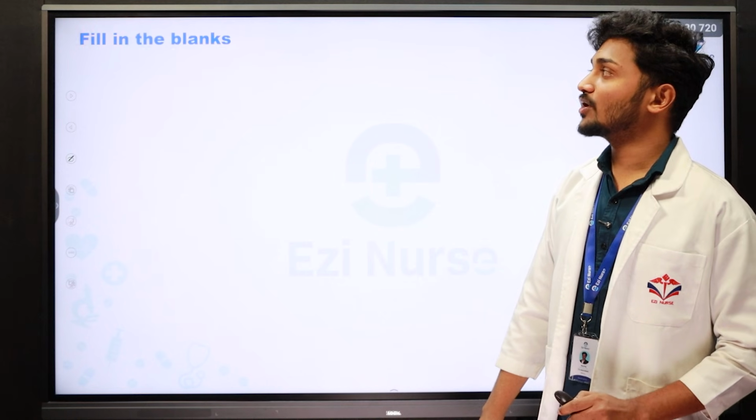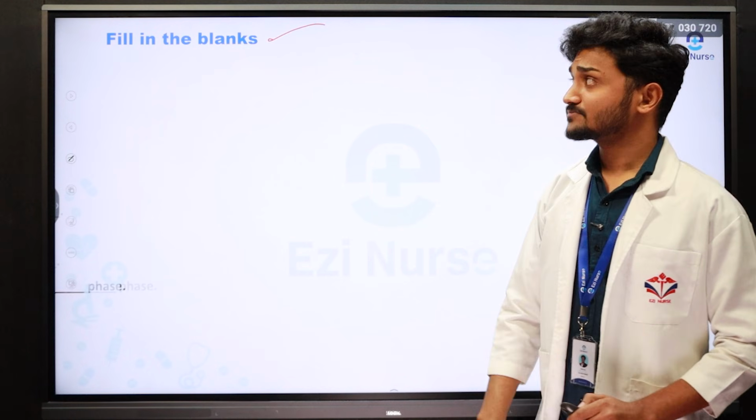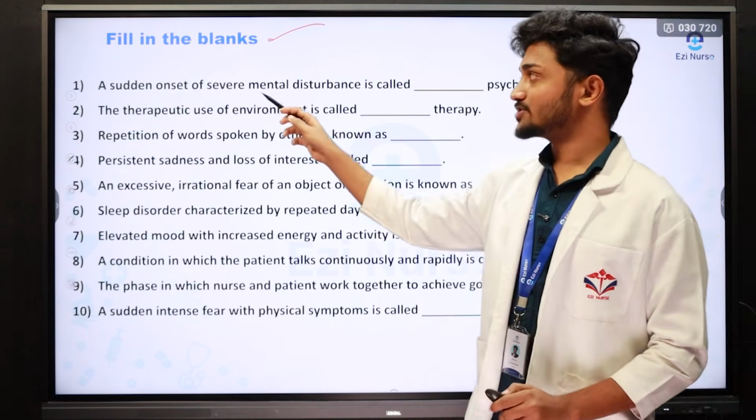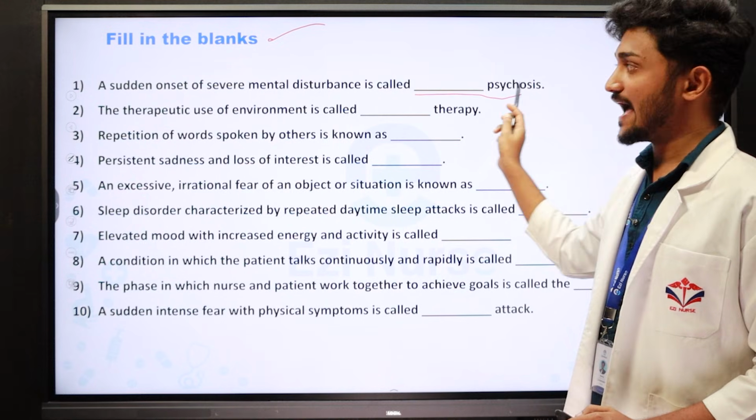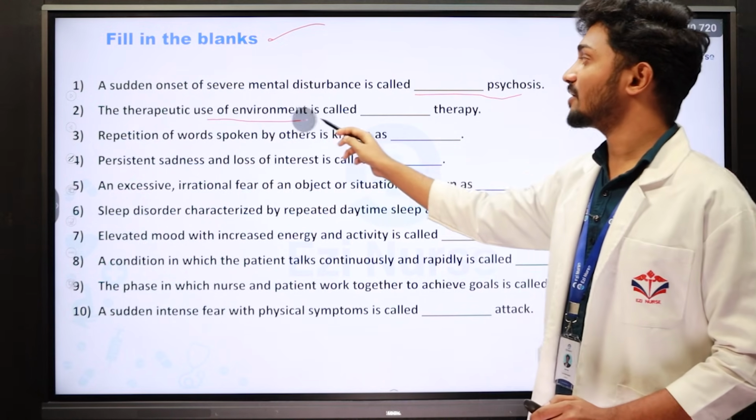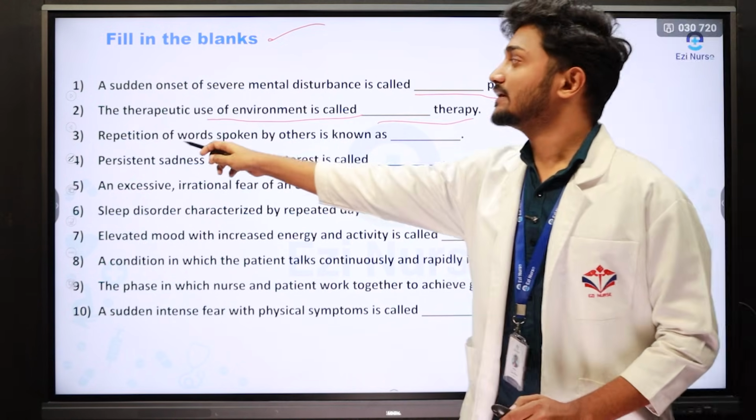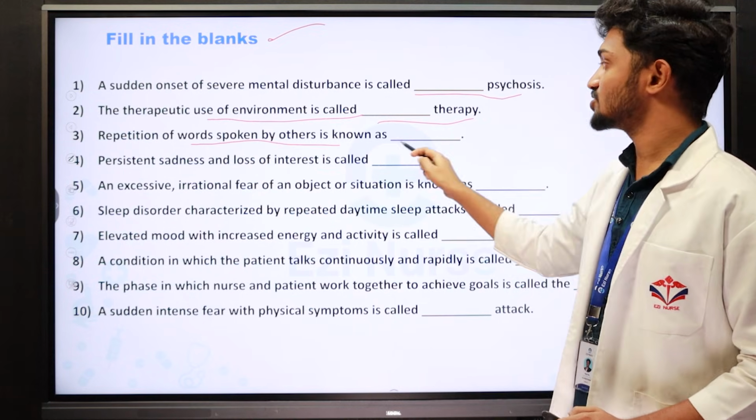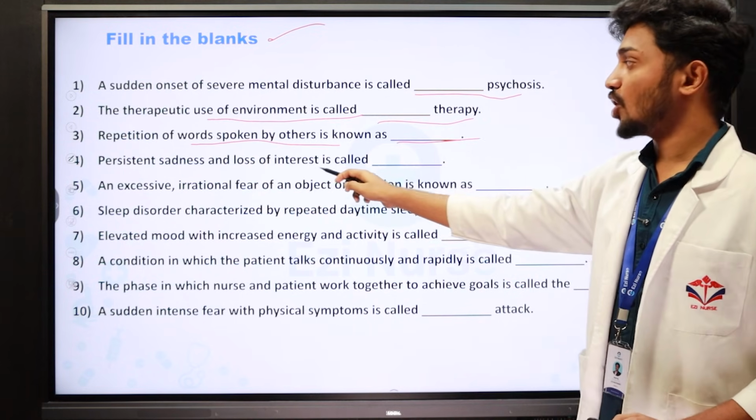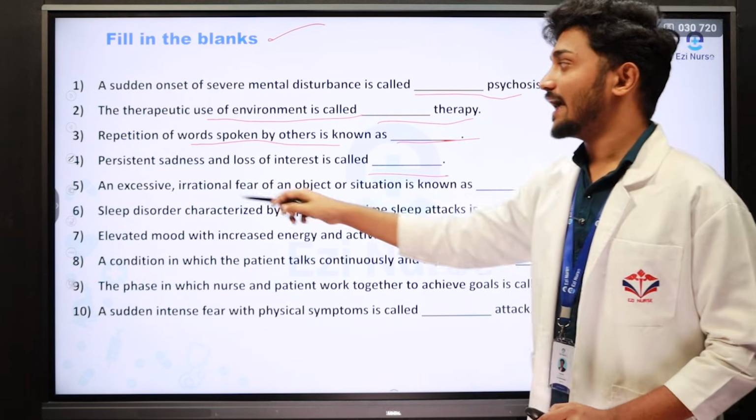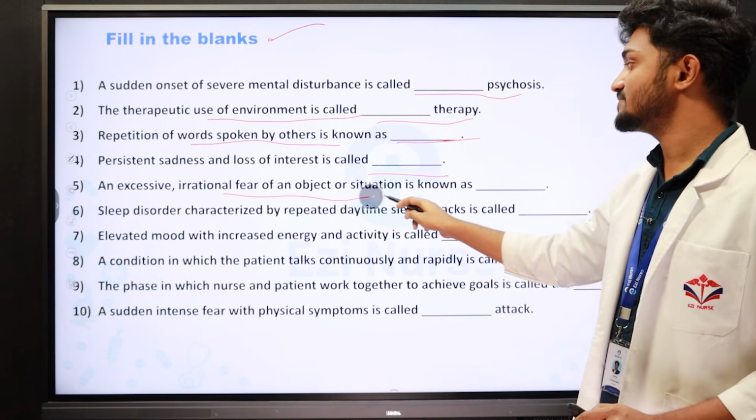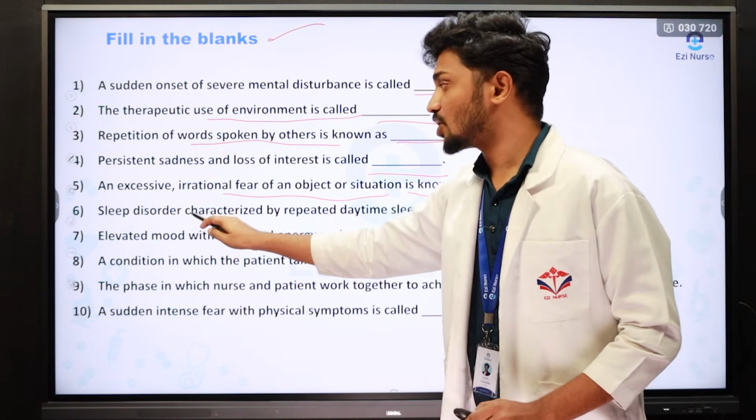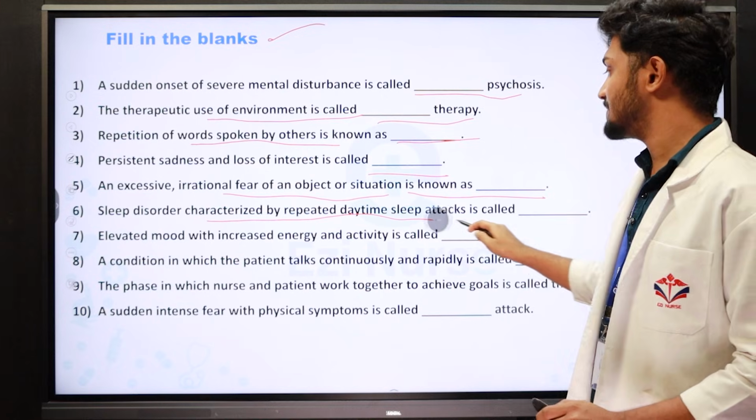The next one is fill in the blanks. A sudden onset of severe mental disturbance is called as dash. The therapeutic use of environment is called as dash therapy. Then repetition of words spoken by others is known as. Then persistent sadness and loss of interest is called. An excessive irrational fear of an object or situation is called. Then sleep disorder characterized by repeated daytime sleep attack is called.